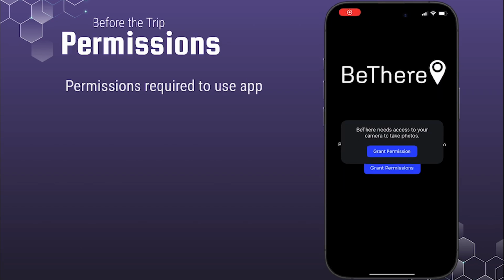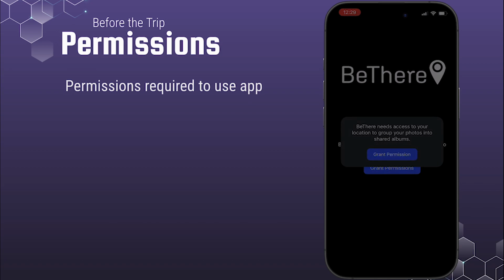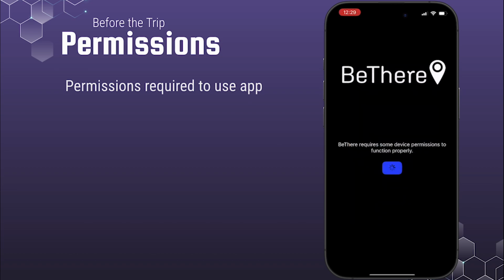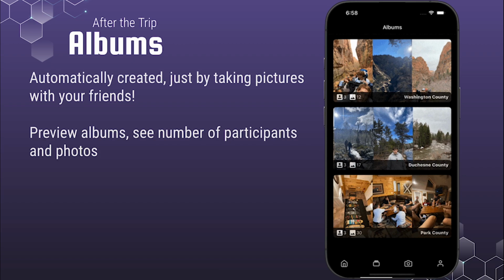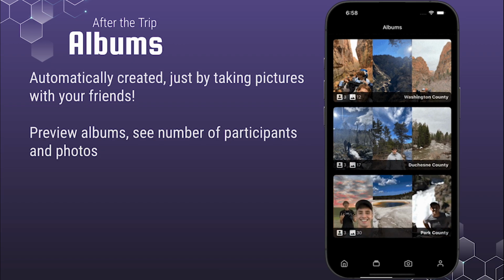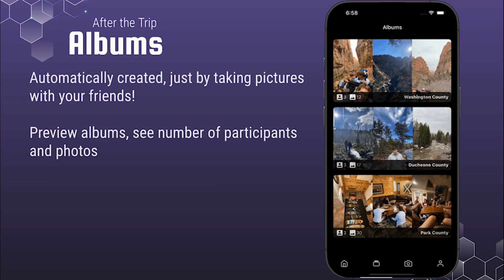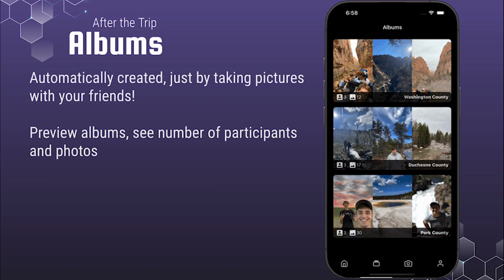With account in hand, the very next thing that you're asked to do inside of the app is grant permissions so that we're able to access your camera, photo, and location for the purpose of capturing your moments where and when they happened. Once you and your friends are done capturing moments during the trip, you can then go back to the app and, upon a scroll to the left, go into the tab that is our album screen.